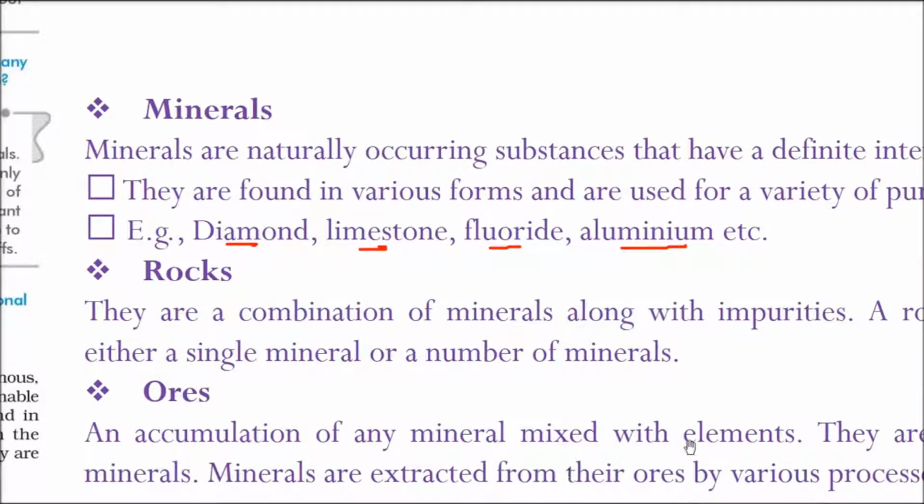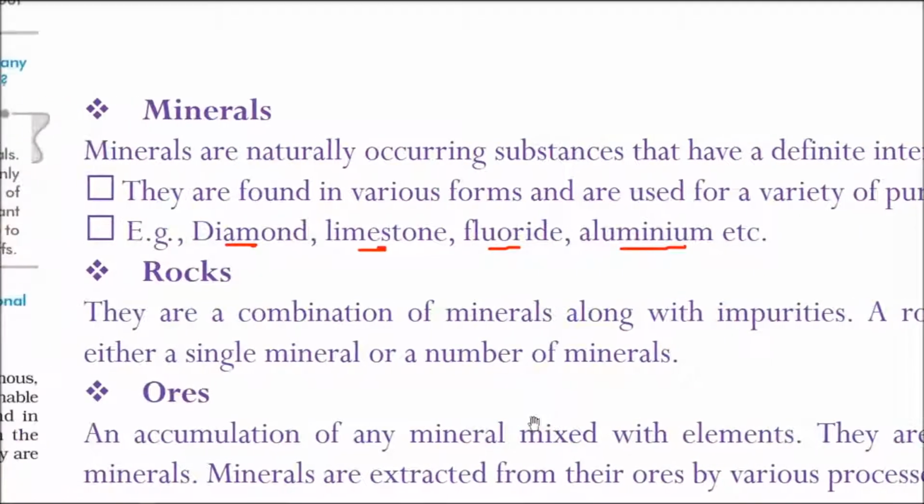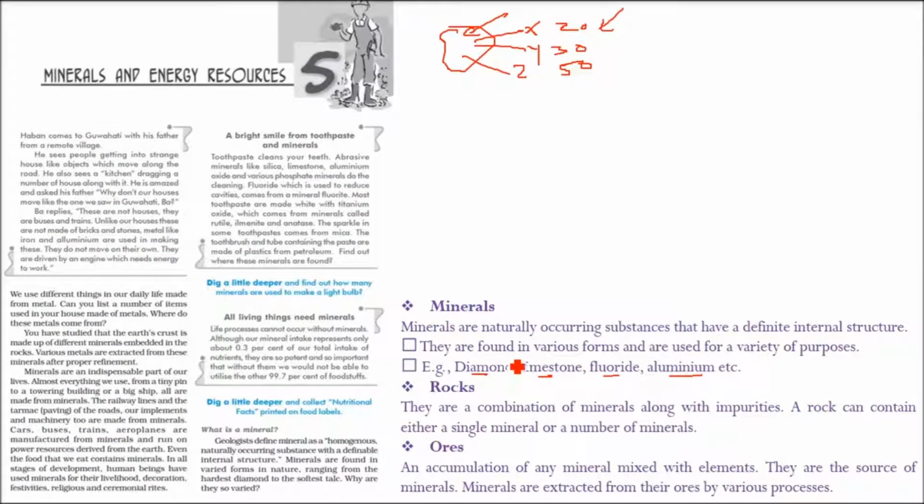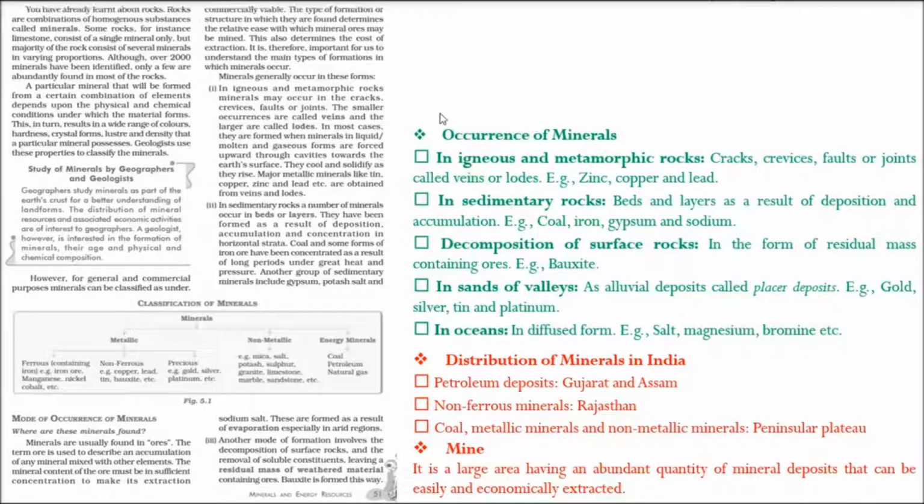Then ores, an accumulation of any mineral mixed with elements. An accumulation of any mineral mixed with elements, that means one element, two element, number of elements, if they are mixed and we have a proper mineral which we want in it, they are called as ores. So they are the source of minerals because minerals are extracted from their ores, and there are different processes which we generally employ.